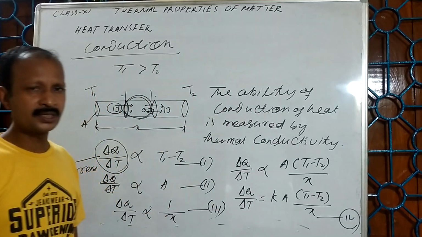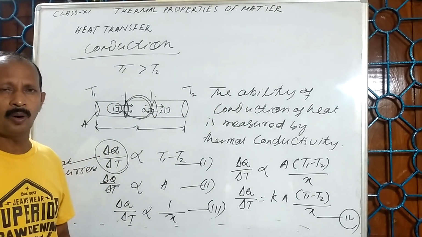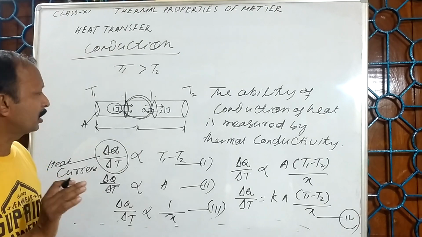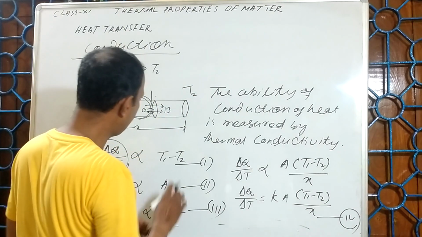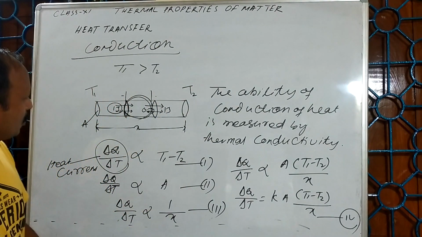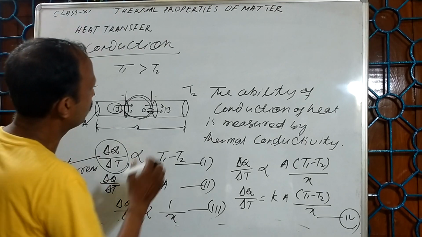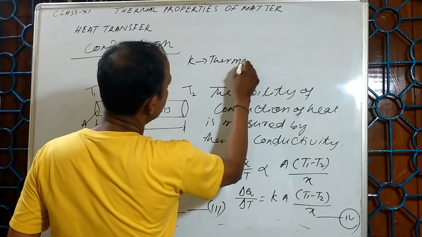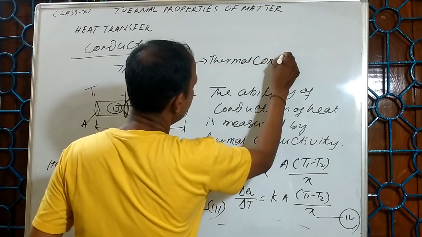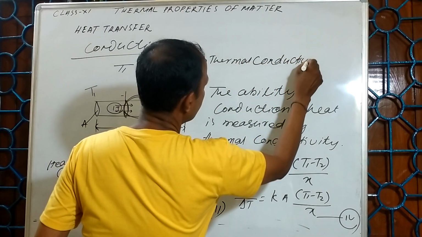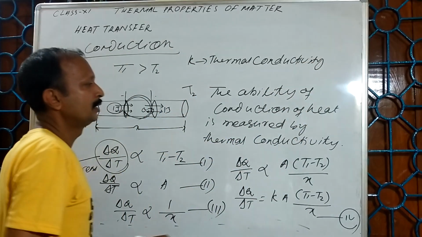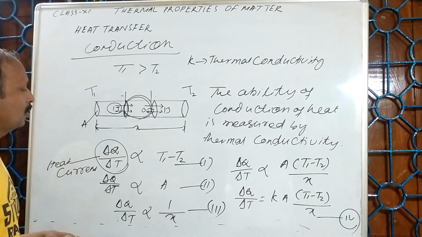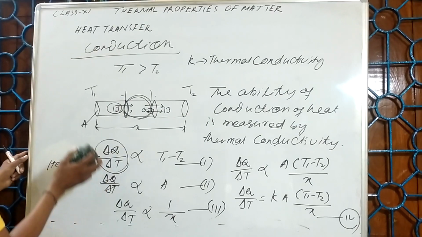So what is this K? This K is called thermal conductivity. Here K is called thermal conductivity.